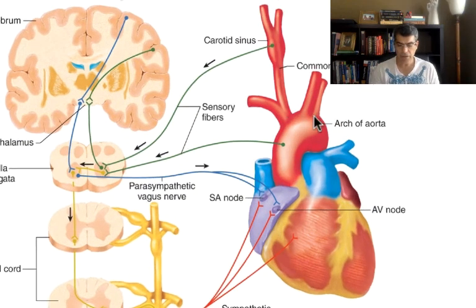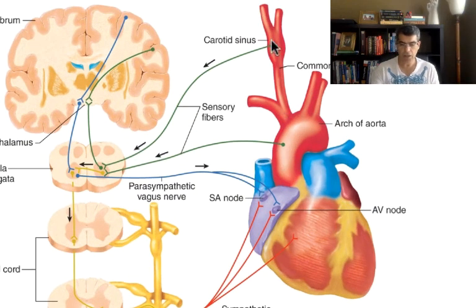In the wall of the aorta, in the aortic arch, and in the wall of the carotid artery, right where the carotid artery is going to bifurcate, is going to divide, we have stretch receptors. As soon as blood comes inside the, let's say, aorta, and the aorta bulges, that is going to send a signal to the brain. So there is a stretch receptor in the wall of the aorta and in the wall of the carotid artery.